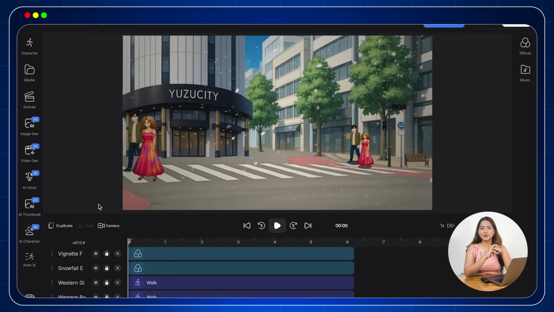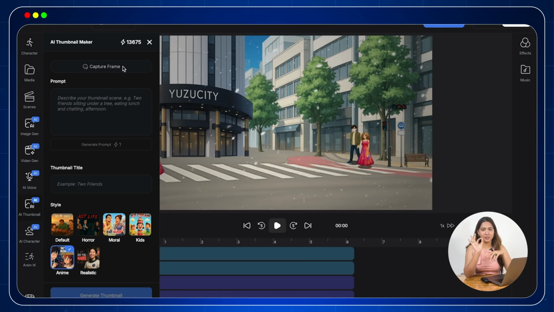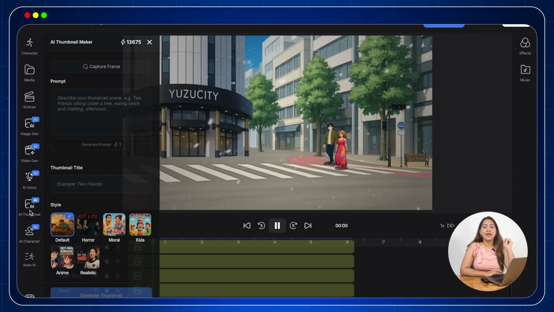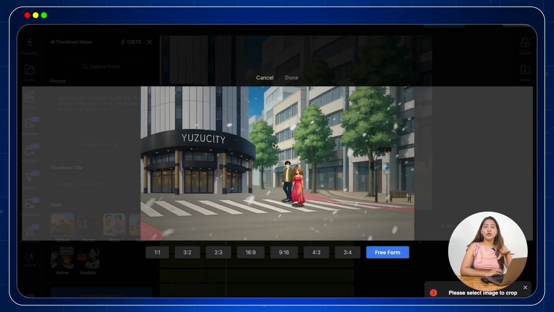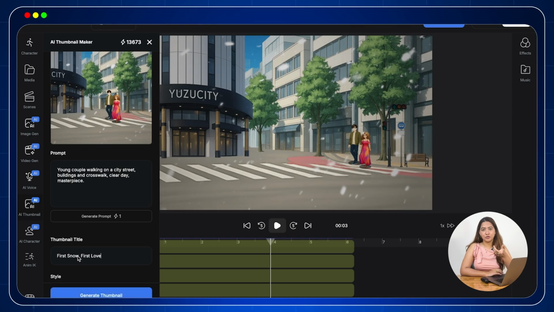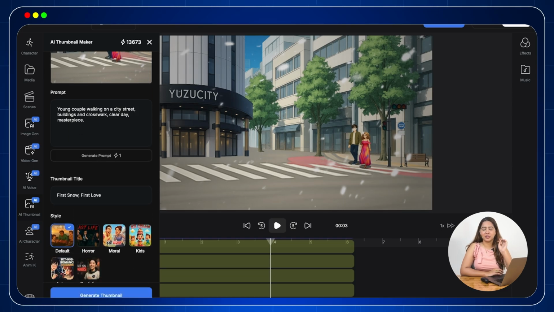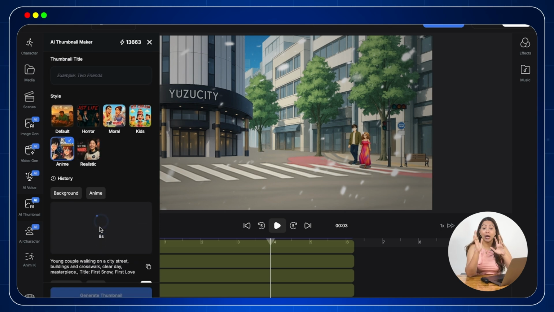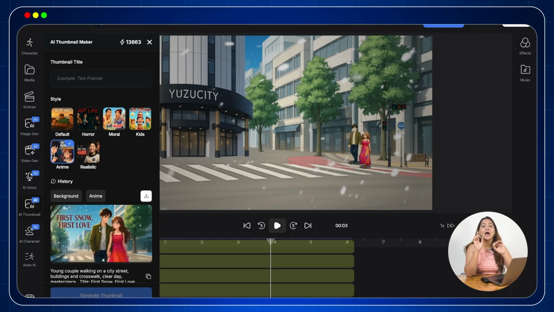Now let us understand how to create thumbnails. Again, it is super simple. Just pick the frames of your animation that you feel would make the best thumbnail and will narrate the story. Go to the AI thumbnail on the left hand side, capture the frame which you like. Here you can set the image ratio. I have kept it freeform, then enter your prompt. Write a relevant thumbnail title and choose the thumbnail style from the given option. I'm going with the default style. Finally click generate, and that's it. In just a few seconds, your high quality, high CTR thumbnail will be ready.